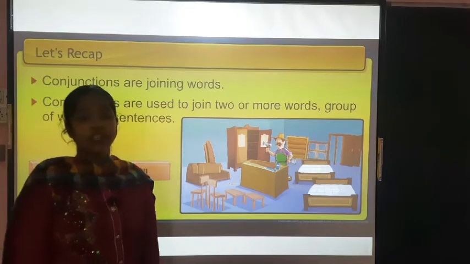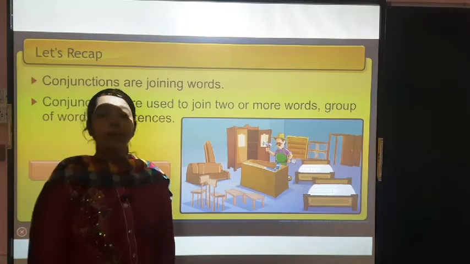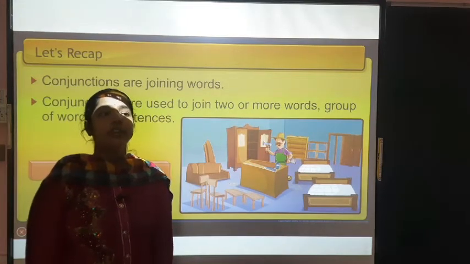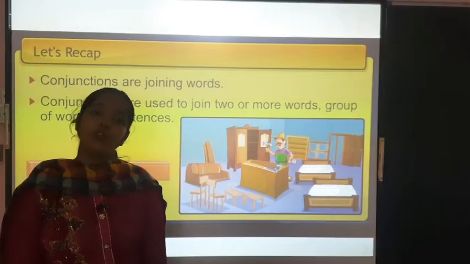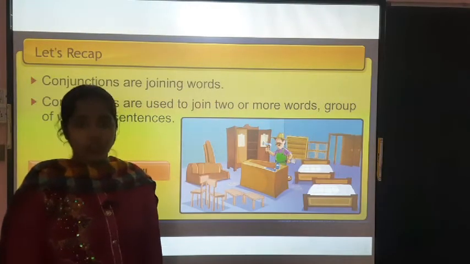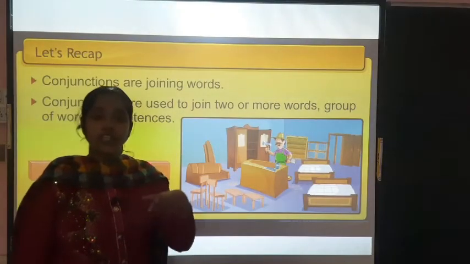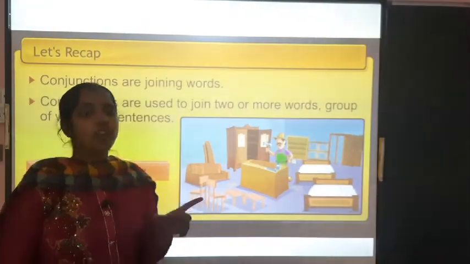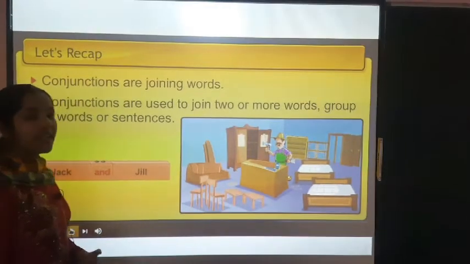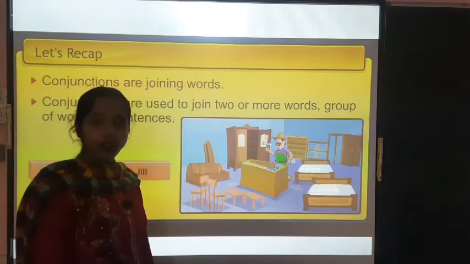As I was telling you in my previous classes, Rahul likes to eat ice cream and milkshake. So there will be two sentences: Rahul likes to eat ice cream, Rahul likes to eat milkshake. So we have to rejoin the sentences into a single sentence. So we can write, Rahul likes ice cream and milkshake. It means Rahul likes both the things.